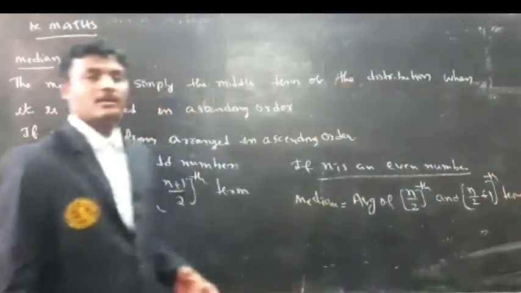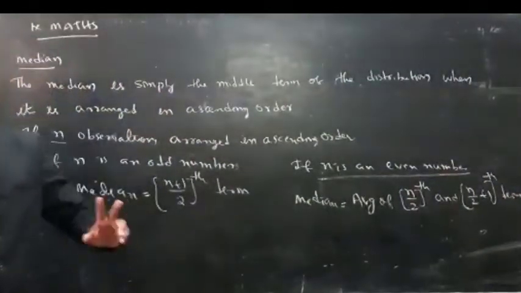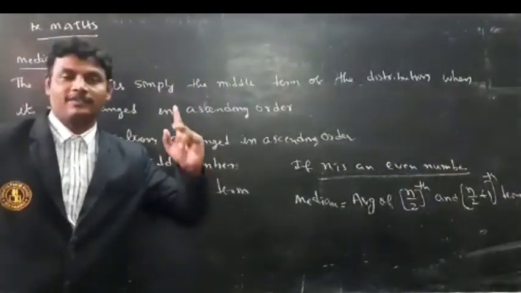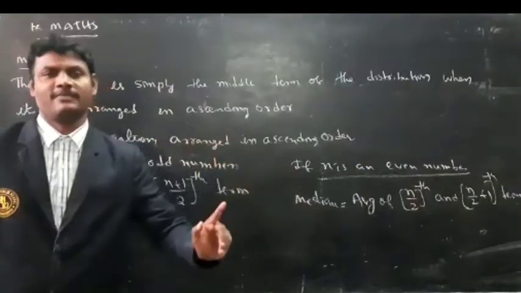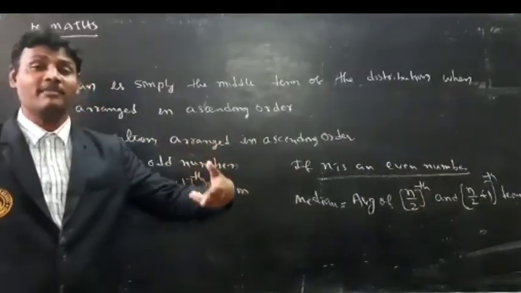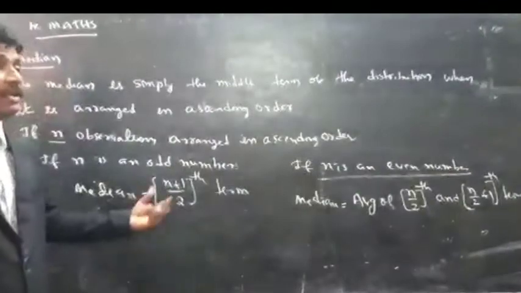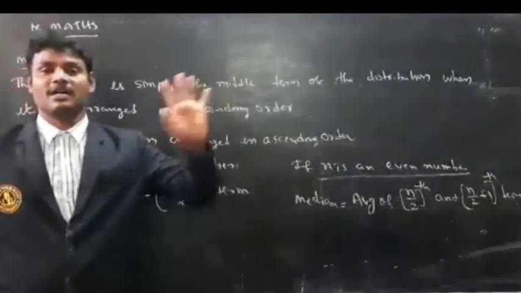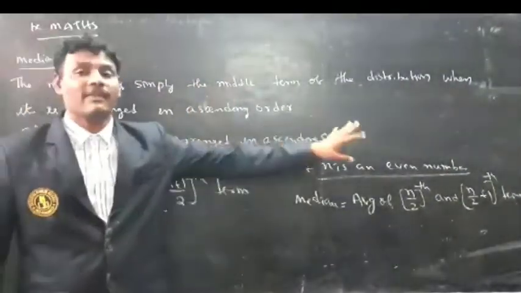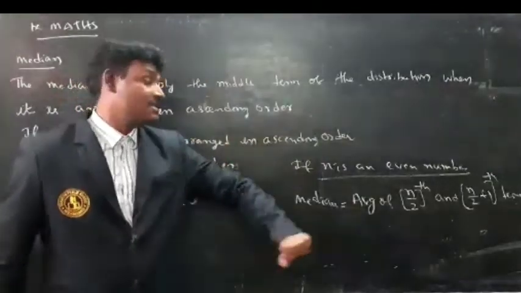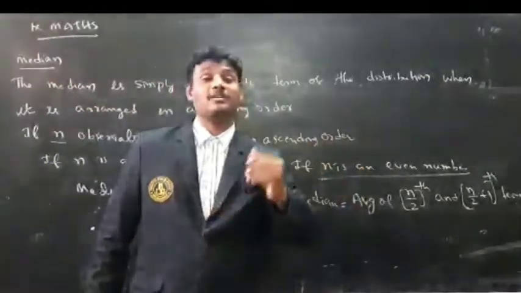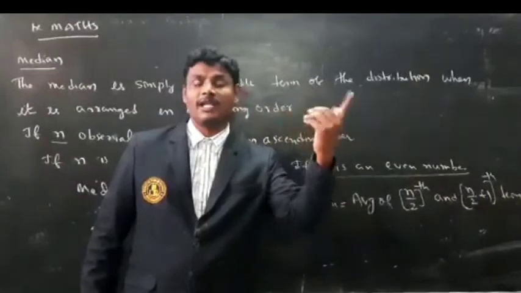So now to find the median, we have two cases. Case 1, if the data have odd numbers, it means number of observations are odd. Then what is the median? (N plus 1) by 2th term. If n is an even number, what is the median? It is nothing but average of n by 2th and (n by 2 plus 1)th term.